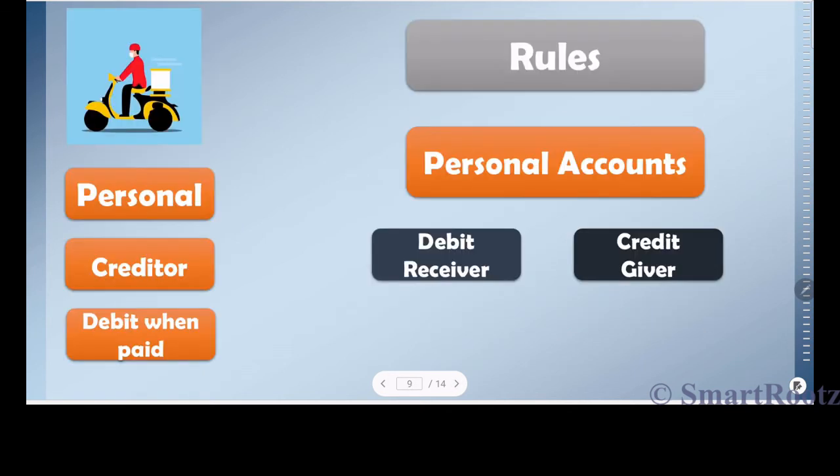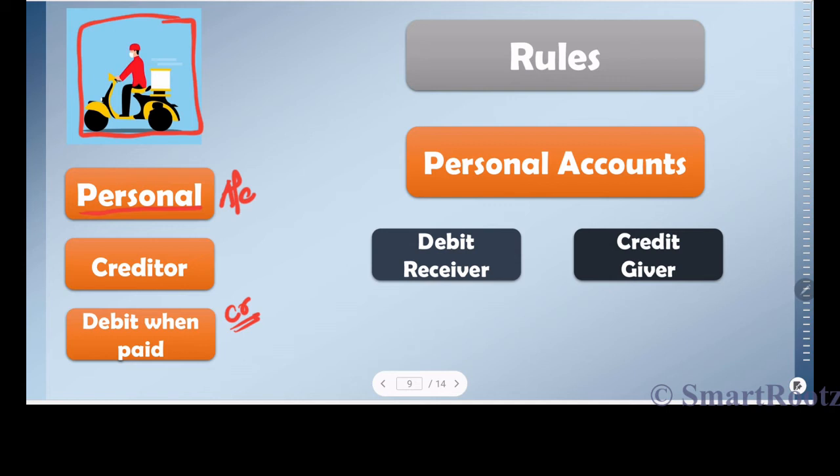So now we will get down to the first golden rule of accounting. We will try to derive what the rule is trying to say. Newspaper vendor is a person, right? So it's a personal account. Who is he? Creditor, because he's giving a credit period to the mother. And then what is the mother doing? She's reducing the liability. So liability has a credit balance. Why does it have a credit balance?